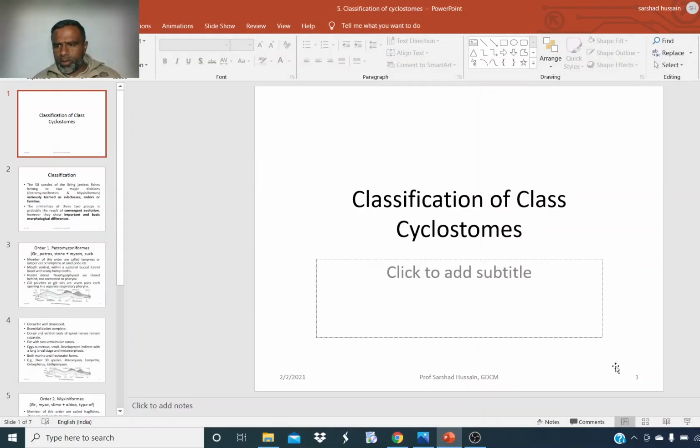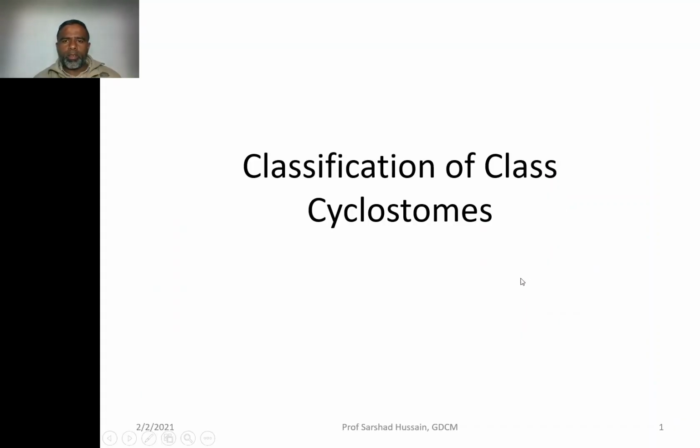Well, students, let us discuss another topic: classification of class Cyclostomes.